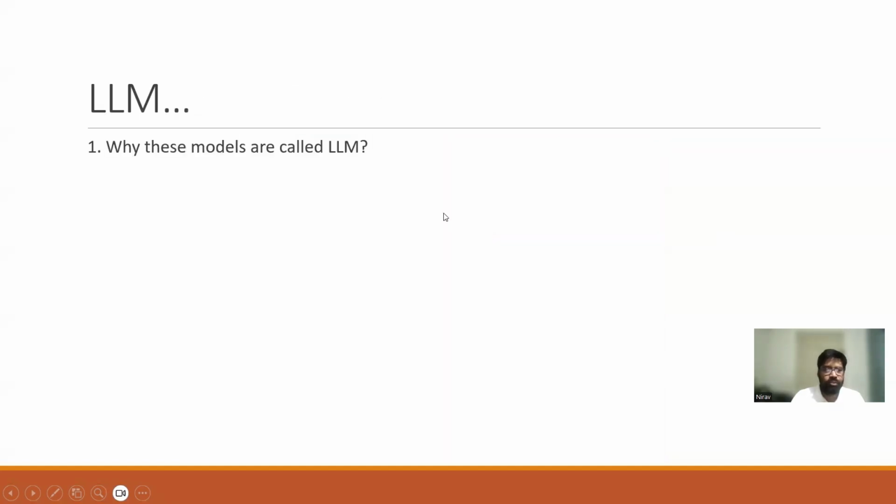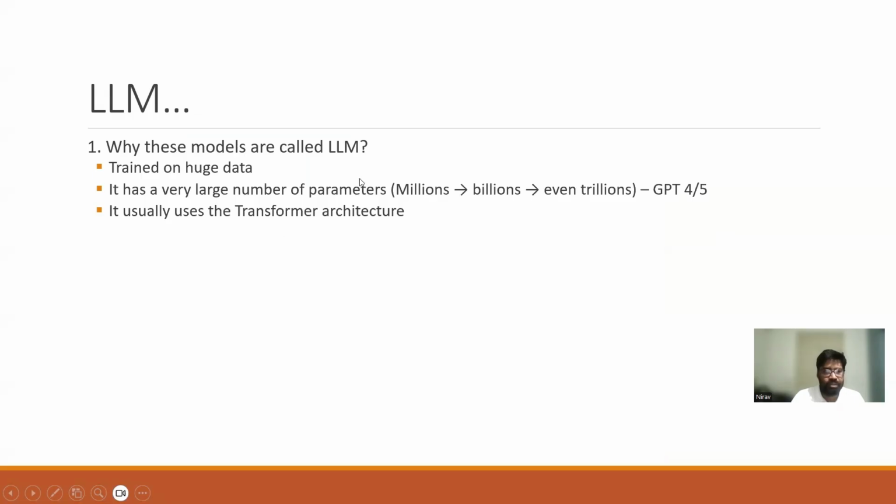Some more things you need to understand: why these models are called LLMs. Because they are trained on huge data and have a very large number of parameters, millions, billions, even trillions, like GPT-4, 5. It usually uses transformer architecture. Then you need to go into detail about the three different phases of an LLM: pre-training, post-training, inference.